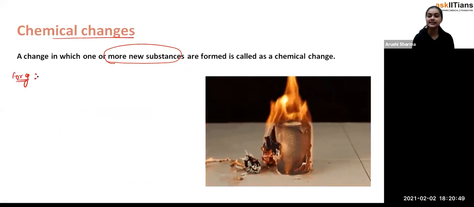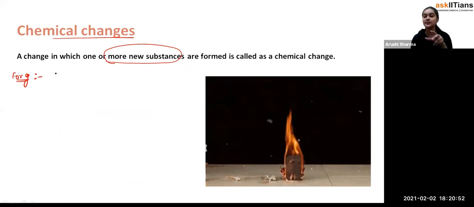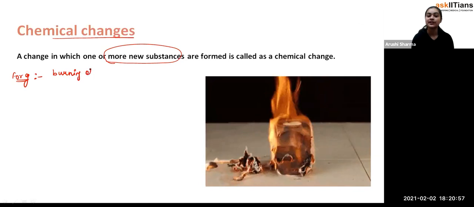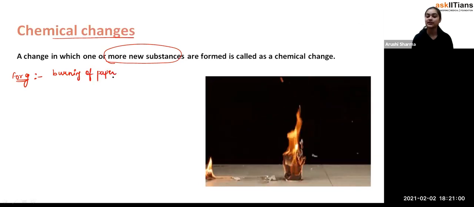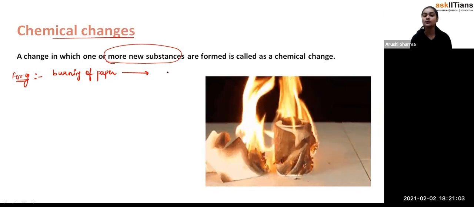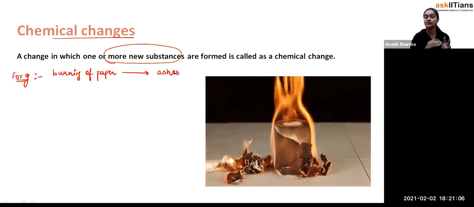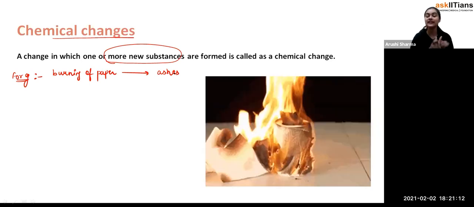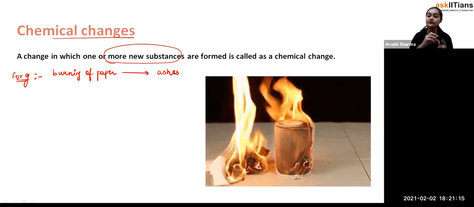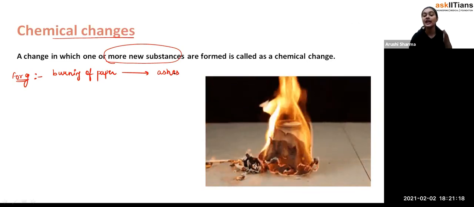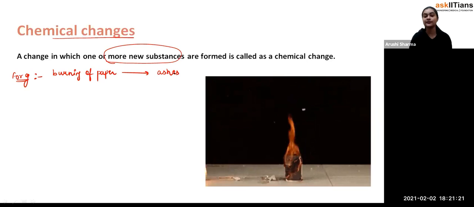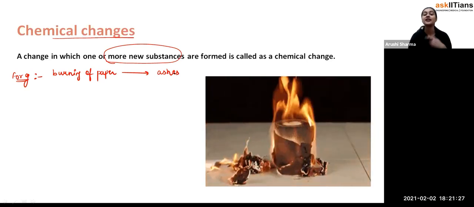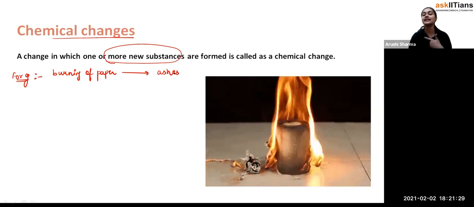For example, you can see in this picture the tissue paper roll, which is a kind of paper only. So we can see the burning of paper. After the burning process, there are only ashes that remain. You can see after burning, the paper converts into ash. So you can see that all of the properties have changed. First it was paper, but after burning it, what you get is just ash. So you can see that there is the formation of a new substance. Such types of changes, student, are called chemical changes.